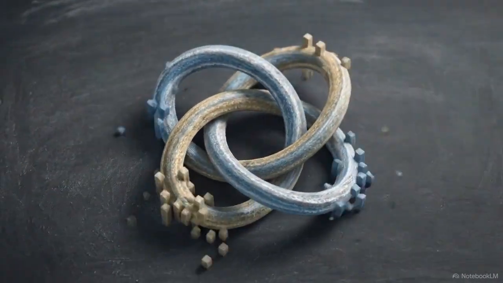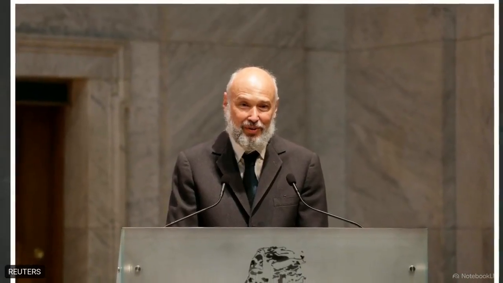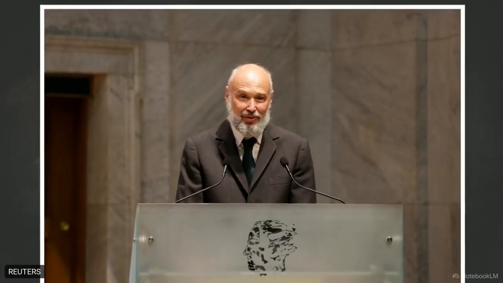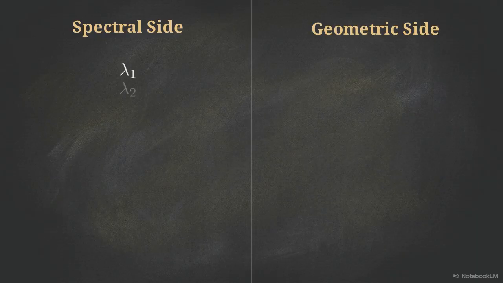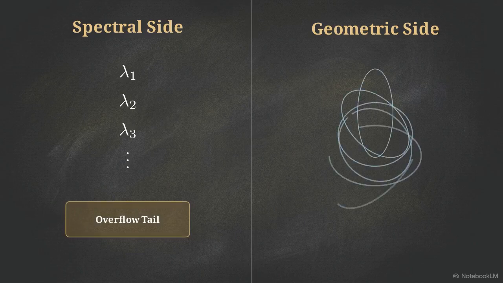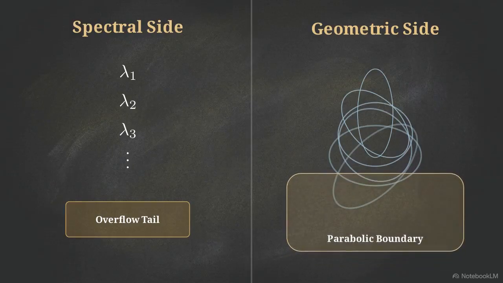The discrete algorithmic rules of the 3x plus 1 map are mathematically identical to classical Hecke actions on a localized modular curve. To guarantee our finite matrix captures all necessary dynamics, we evaluated against the Arthur-Selberg trace formula, mapping our data to global geometric distributions. On the left spectral side, discrete matrix eigenvalues match submatrix A, and the continuous spectrum is regularized by vector overflow tail limits.